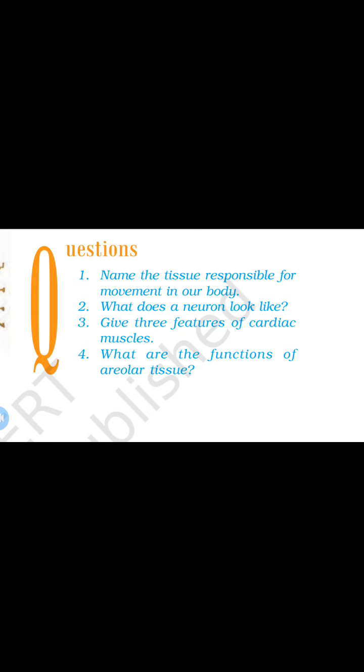And the third question: give three features of cardiac muscles. Cardiac muscles are cylindrical, having a single nucleus or uninucleate, and branched. They have dark and light bands, that is, they are striated. They show continuous rhythmic activity which is involuntary.